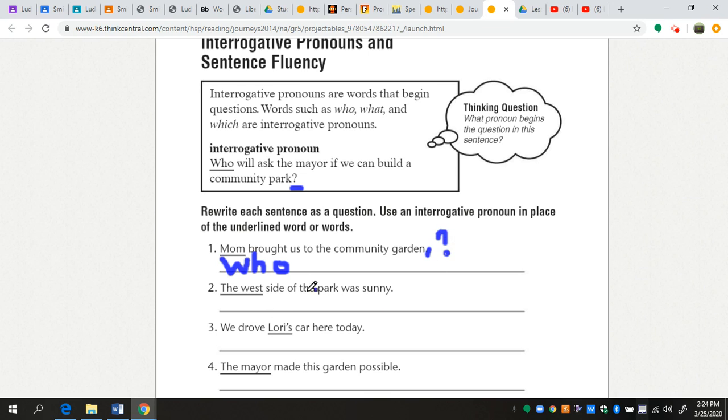Number 2, the west side of the park was sunny. Now we need to turn this into a question, or into an interrogative statement. So I want to pick an interrogative pronoun that will replace the west. So I can choose between what or which. Usually when I have a set number of options, I would use the word which. So once again, let's look at our sentence. The west side of the park was sunny. I'm talking about direction, so that means I really only have 4 options in total, right? North, south, east, and west.